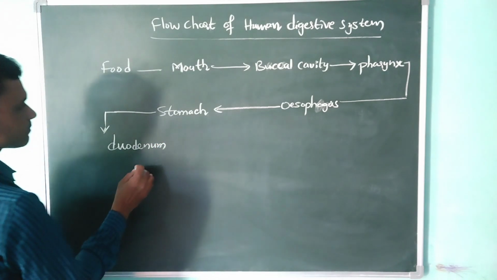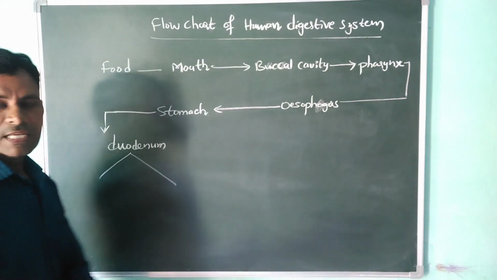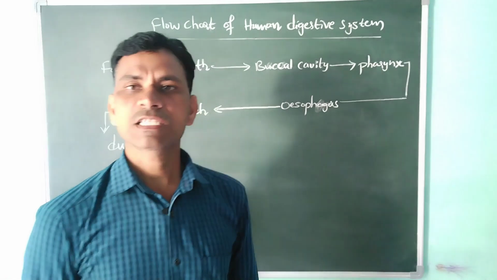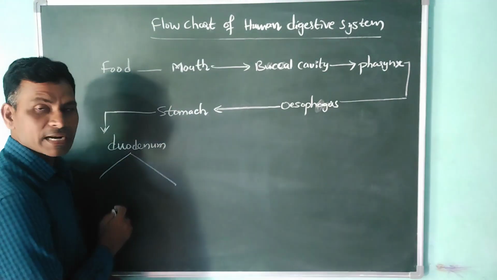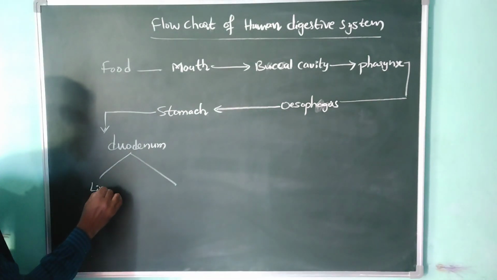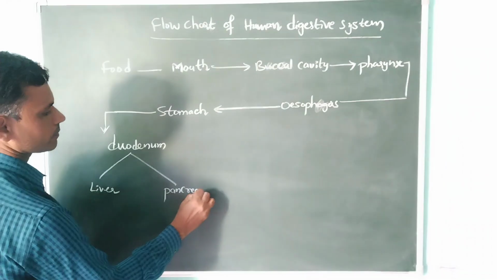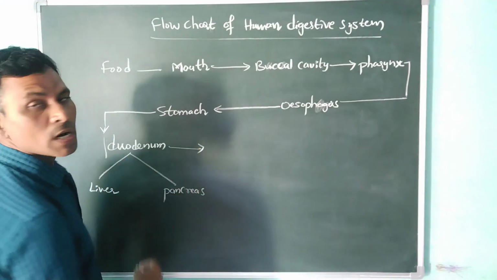The duodenum connects two parts. On the left side is the pancreas, and on the right side is the liver. This duodenum is connected to the small intestine.